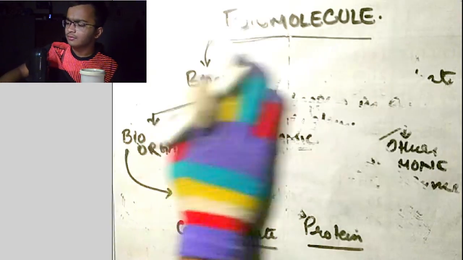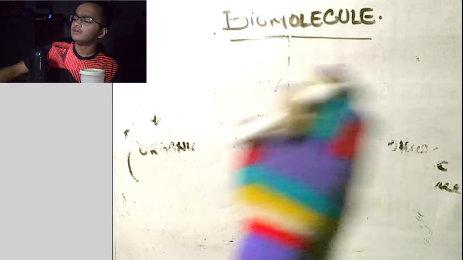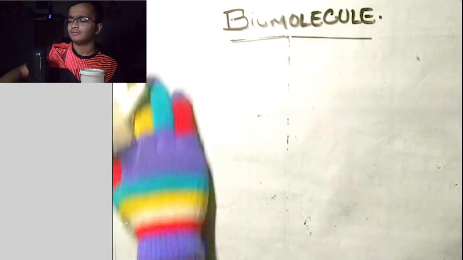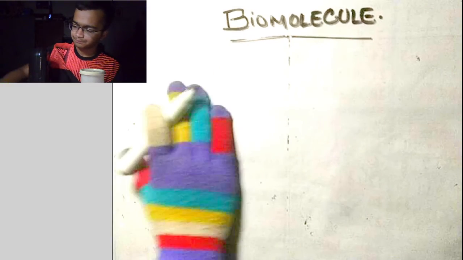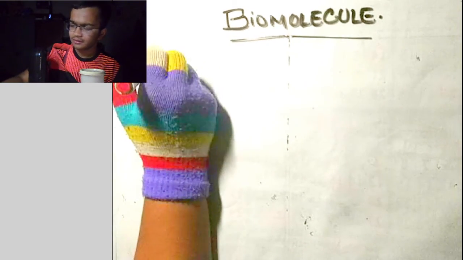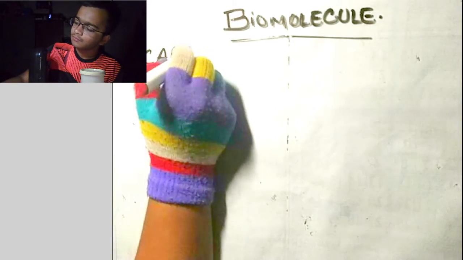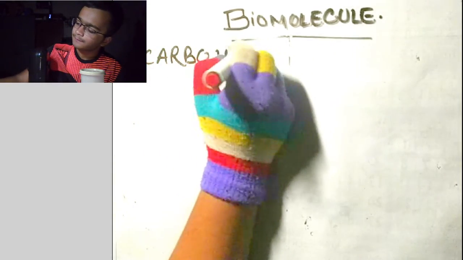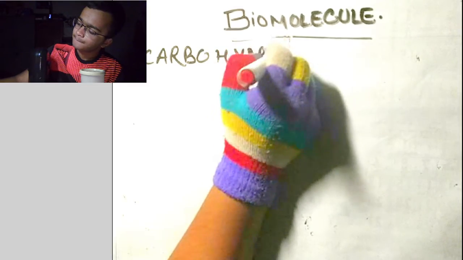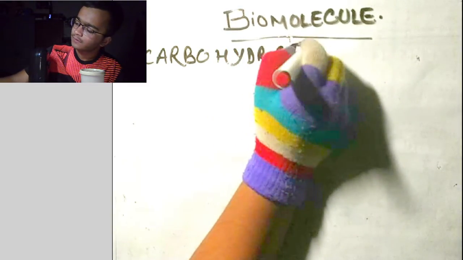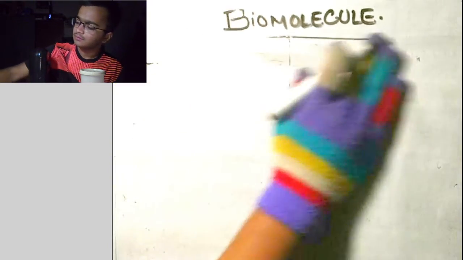So let's get some basics about carbohydrate. What is carbohydrate after all? In the ancient days it was believed that carbohydrates are nothing but hydrates of carbon. So let's write here. I hope it's visible. Carbohydrate.